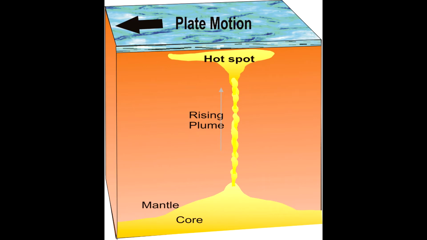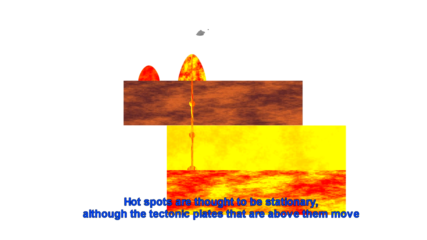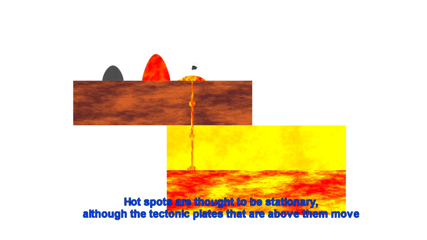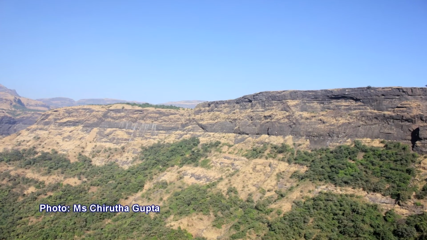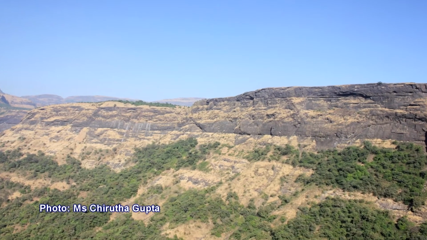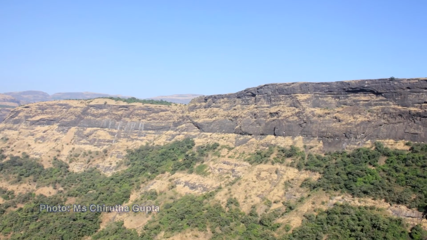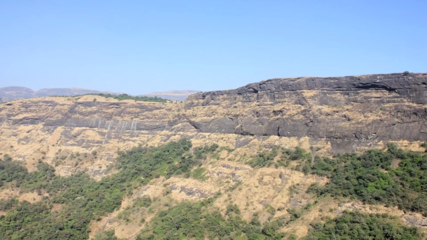There are hot spots and moving plates. Imagine hot spots, they are continuously emitting heat. This red color portion is the hot spot, and the plate is moving over this hot spot. As a result, volcanic activity is taking place through the fractures of the crust. Fractures of the crust are important, they facilitate the movement of the lava through those openings. This kind of mechanism is one of the most possible ways of formation of volcanic rocks like Deccan traps.